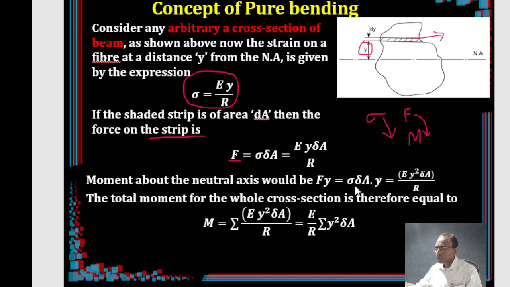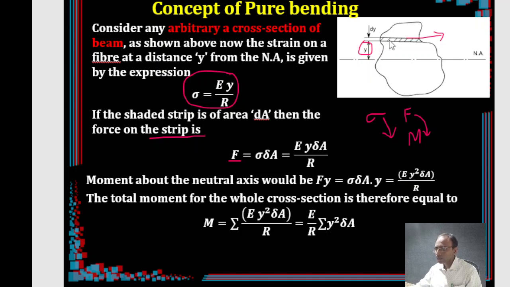So you got sigma delta A, the force, multiplied with y. You already got Ey by R delta A into y, so that means Ey square delta A by R. Now rearrange the terms. I will put E by R outside, because it is constant, and the varying parameter is y square delta A.